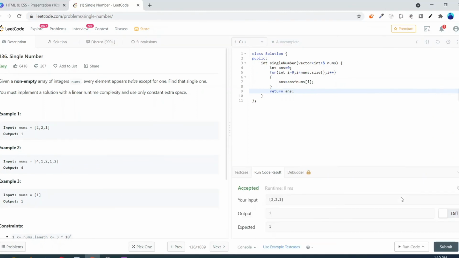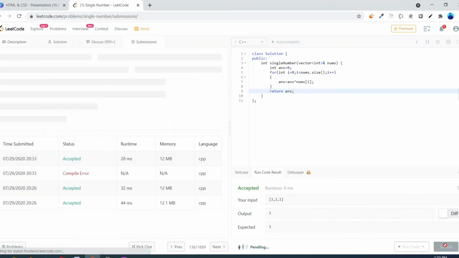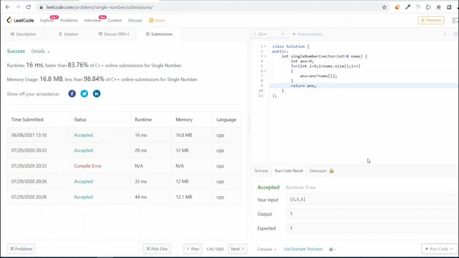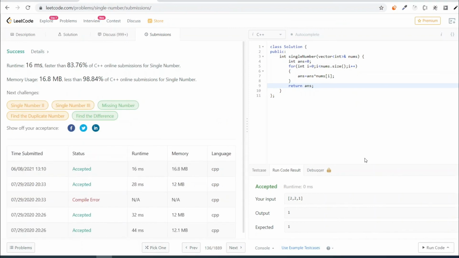The sample test cases are successfully executed. So I just hit submit. So we get a success result. The runtime is 16 milliseconds, which is faster than 83.76% of C++ online submissions for Single Number. And memory usage is 16.8 MB, which is less than 98.84% of C++ online submissions for Single Number.